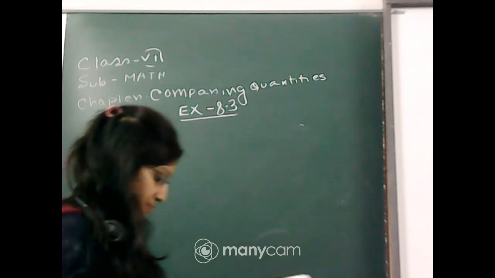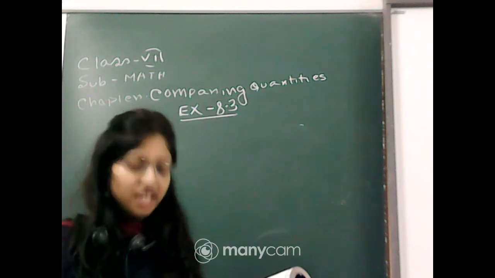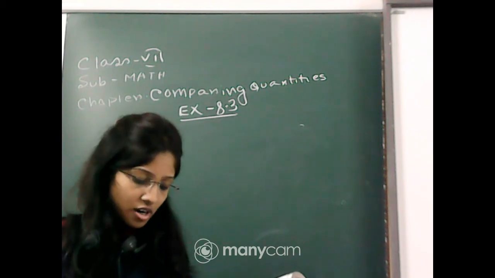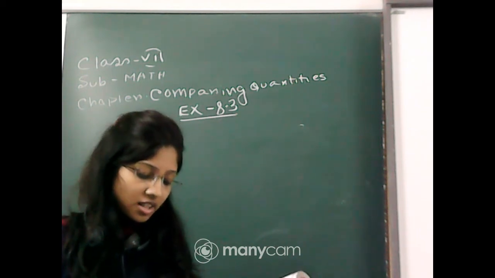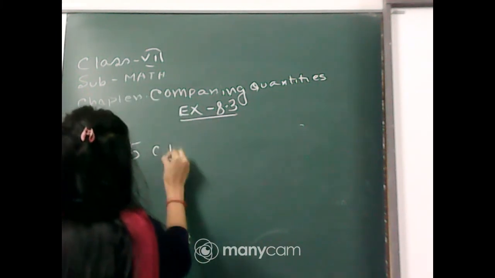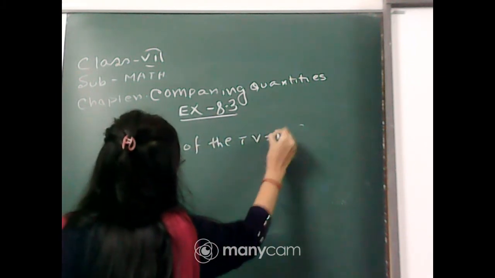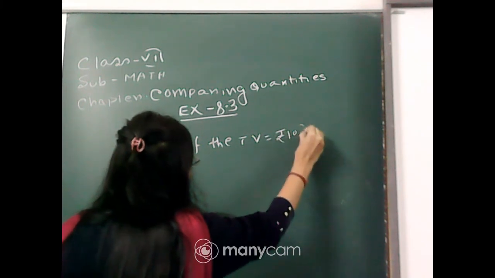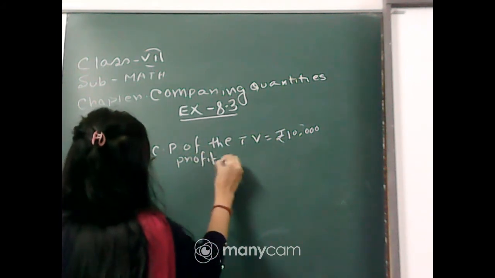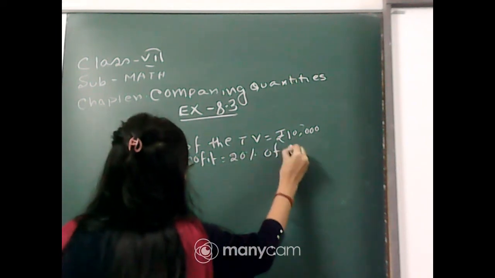Question number 5. I buy a TV for rupees 10,000 and sell it at a profit of 20%. How much money do I get for it? Therefore, here the cost price of the TV is equal to rupees 10,000, and it is given that profit is equal to 20% of CP, isn't it?